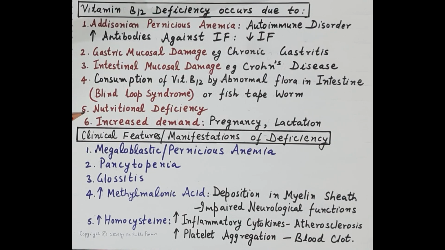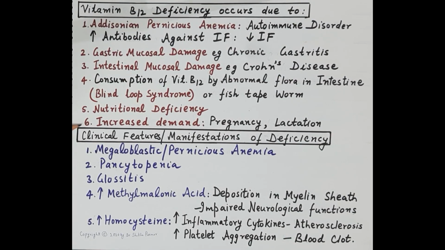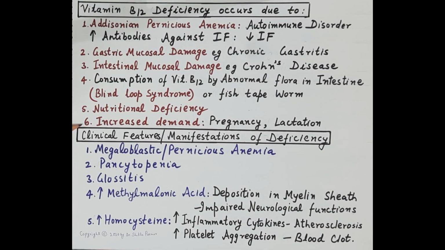It can be because of nutritional deficiency. Normally it can be seen in vegetarian people. Then a deficiency of vitamin B12 can be because of increased demand, for example, pregnancy and lactation, and therefore vitamin B12 supplementation should be provided during pregnancy and lactation. Now let's talk about the clinical features or manifestations of deficiency.